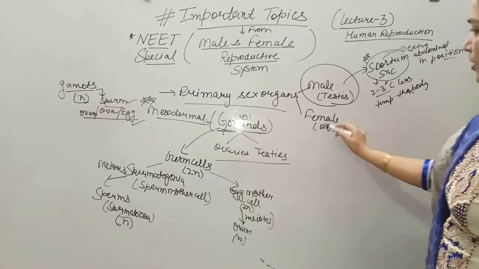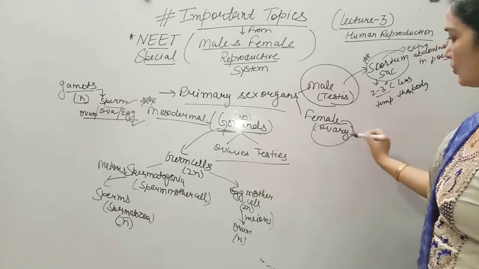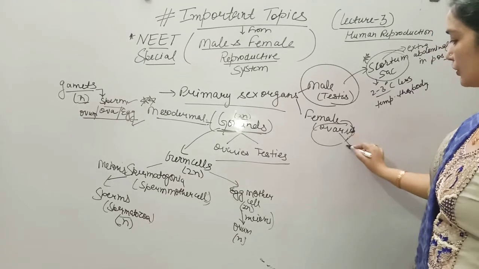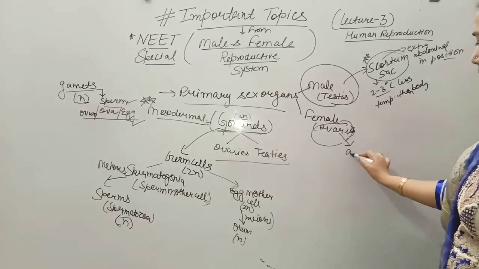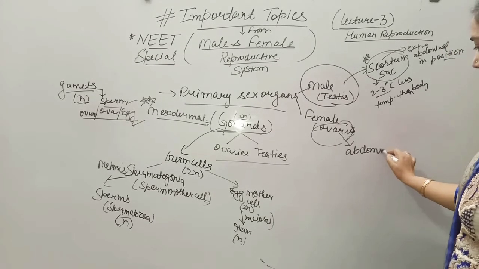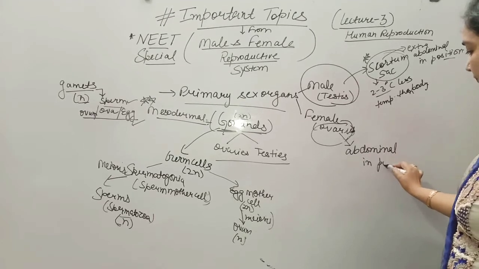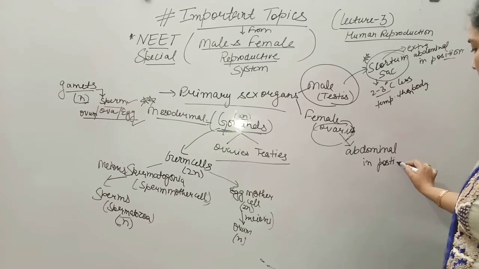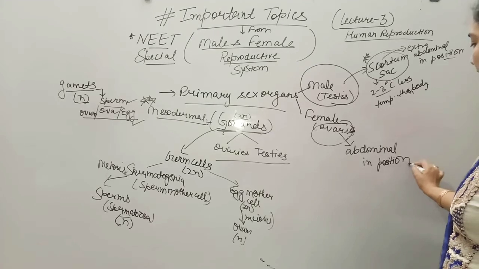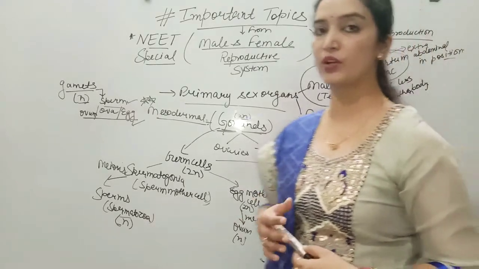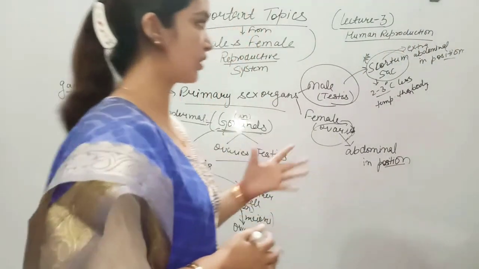But if we talk about the ovaries, we can write it as ovaries because 2 ovaries are there. These ovaries are abdominal in position, present inside the body, and the testes in the male are extra abdominal in condition. They are present outside the body, inside the scrotum sac.